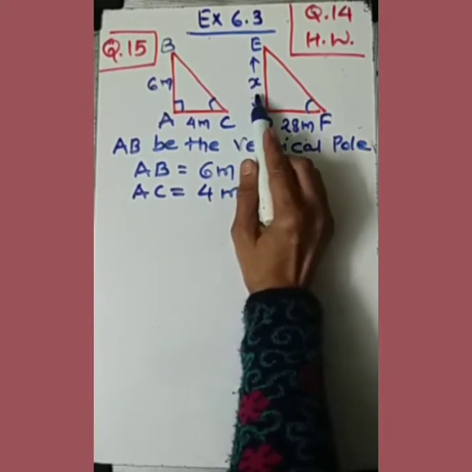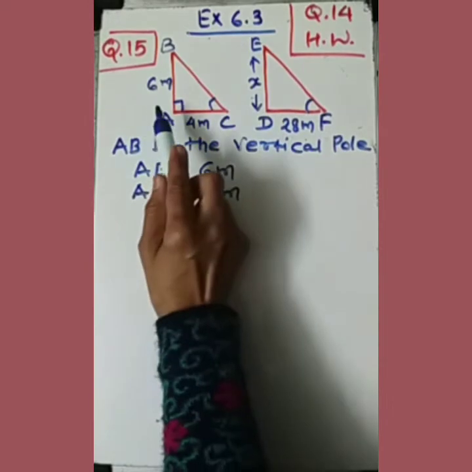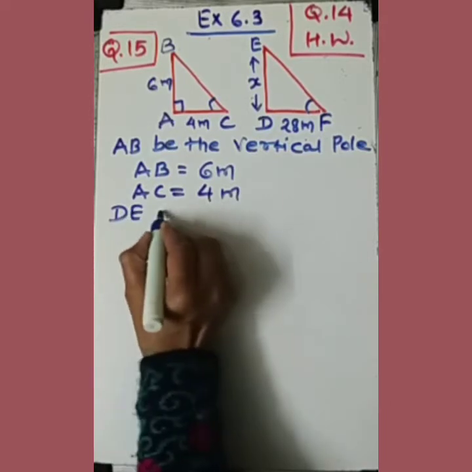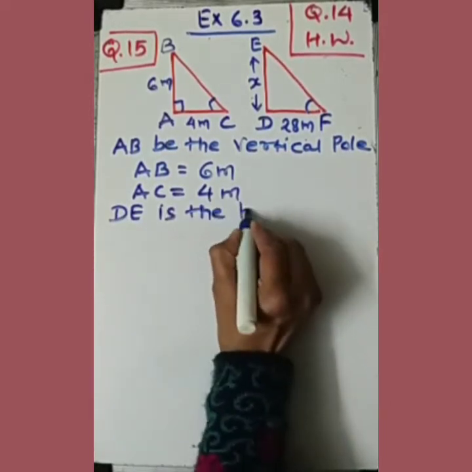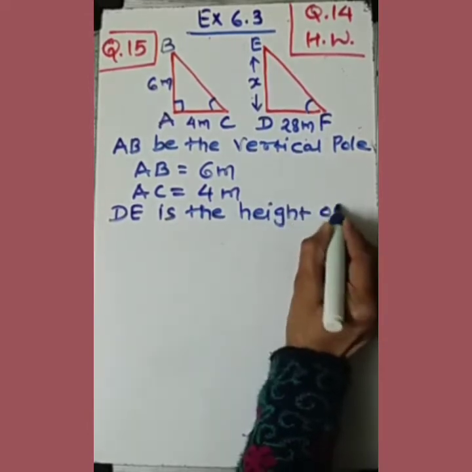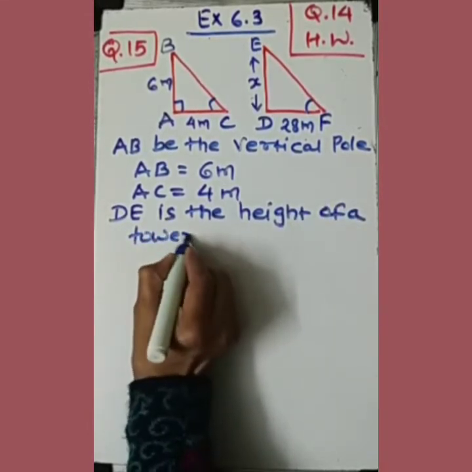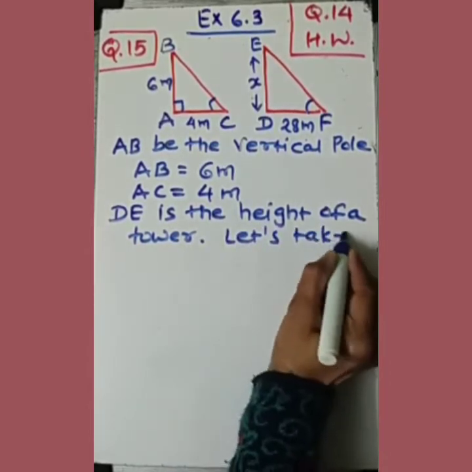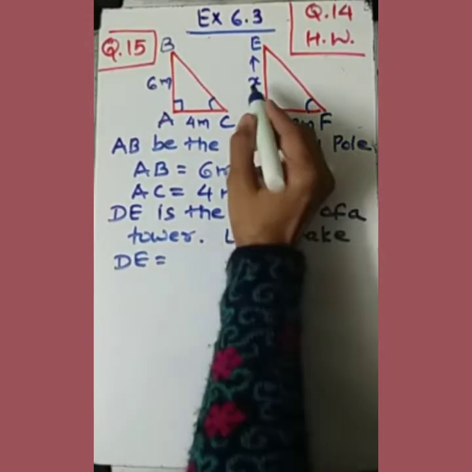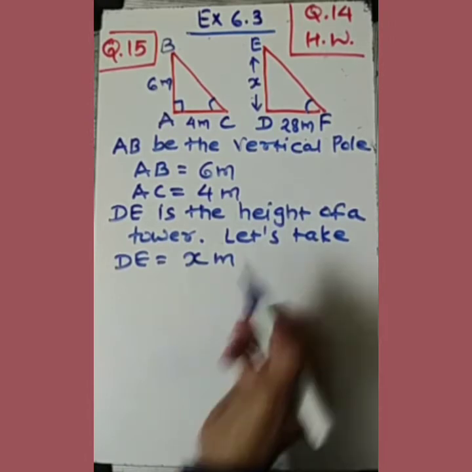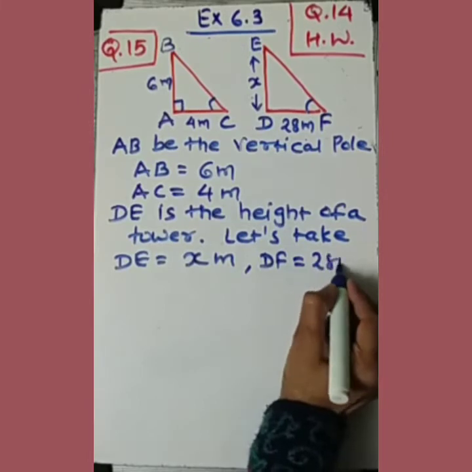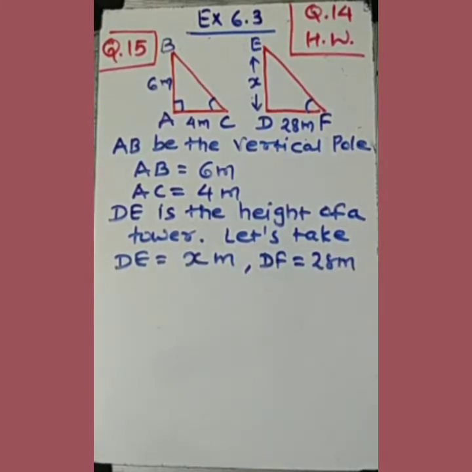We have to find the height of the tower. This is the tower, and this is the pole AB. DE is the height of the tower, which is not given, so let's take DE equal to x meter. DF is the length of the shadow of the tower, that is 28 meter, already given.